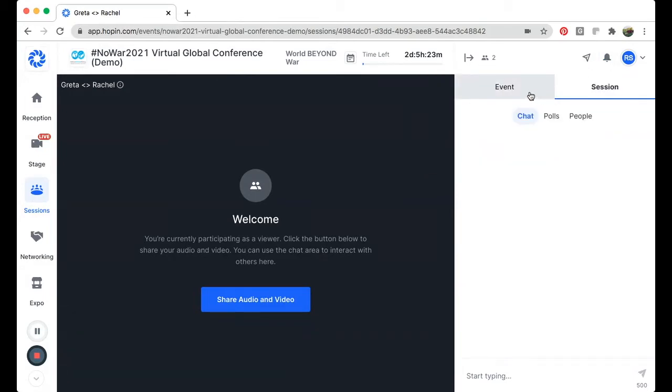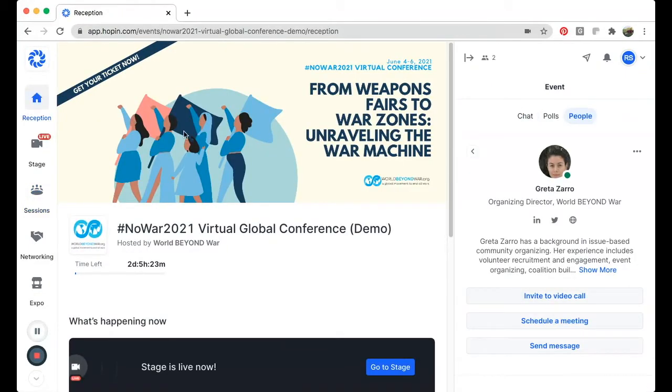So right now, I'm going to go back to the reception. Anytime that you want to get back there, you simply click on the reception icon on the left side of your screen.